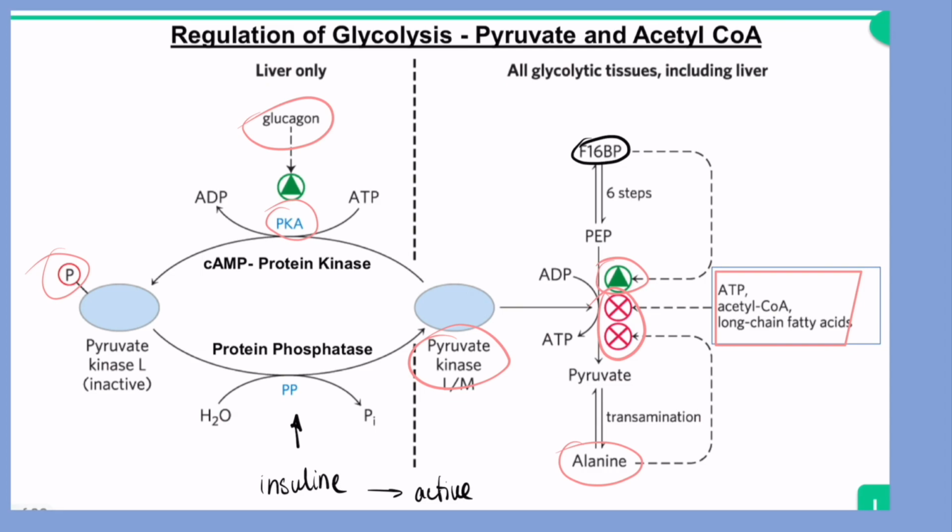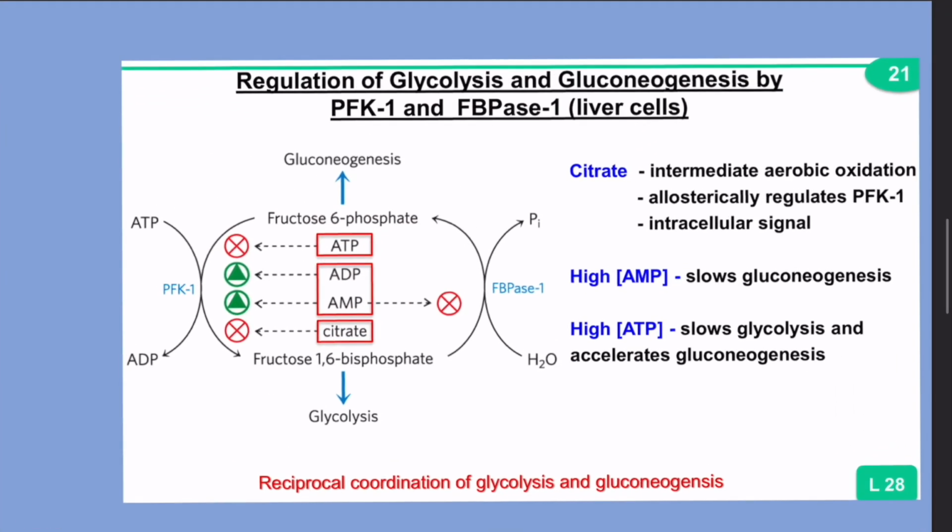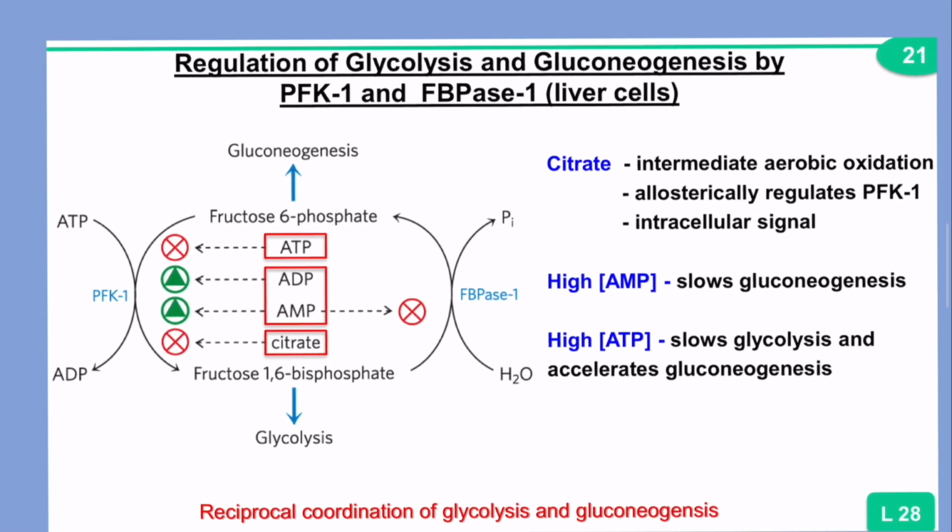Alright, now we're going to talk about the regulation of glycolysis and gluconeogenesis by PFK1 and FBPase1 in the liver cells, and we have to note that these two enzymes have a reciprocal coordination of these two processes. So PFK1 is going to be activated by ADP and AMP. So when you have energy deficit, you're going to activate this enzyme.